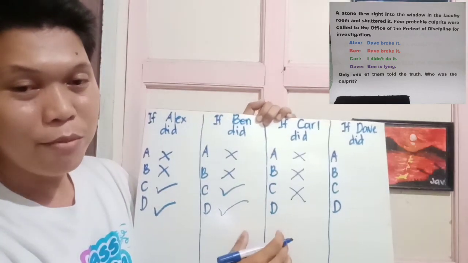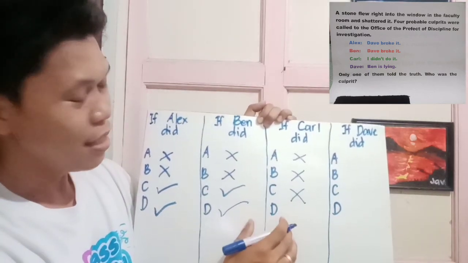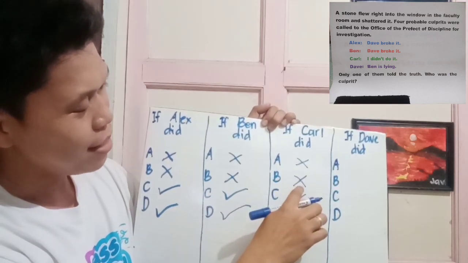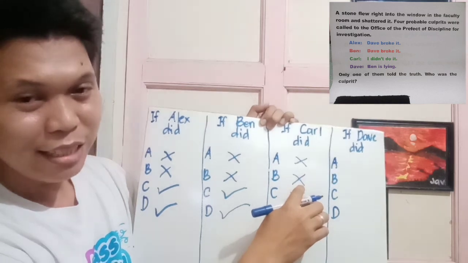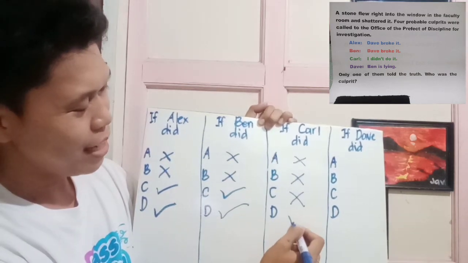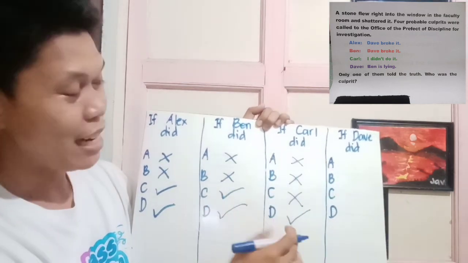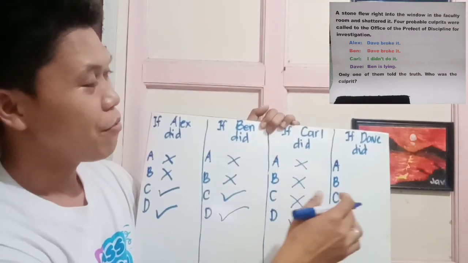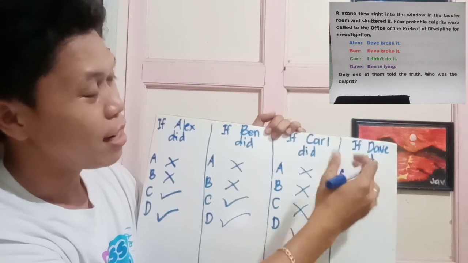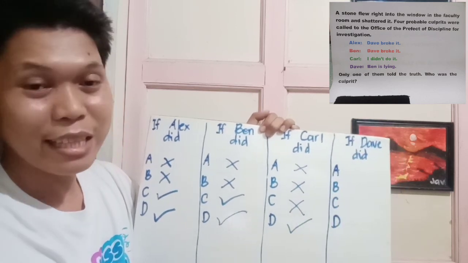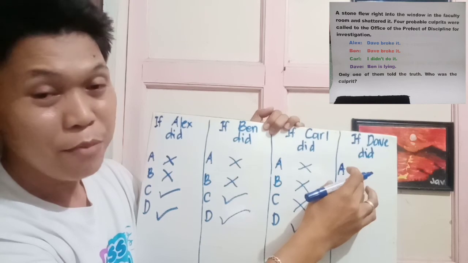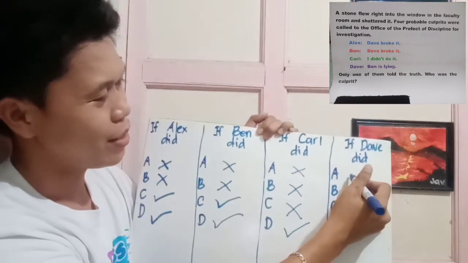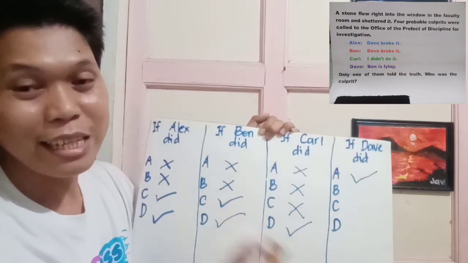And the statement of Dave, "Ben is lying." So since it is marked X, then Ben is really lying. So we will put a check on this, because Ben is really lying. Statement of Dave is correct. And finally, assuming that Dave did it, then the statement of Alex, "Dave broke it," is correct or true, because Dave really did it.